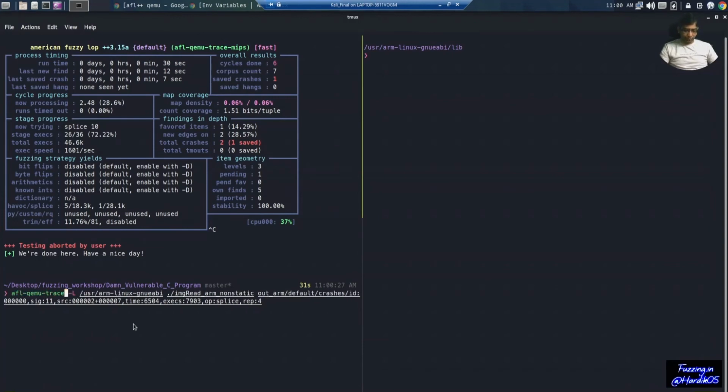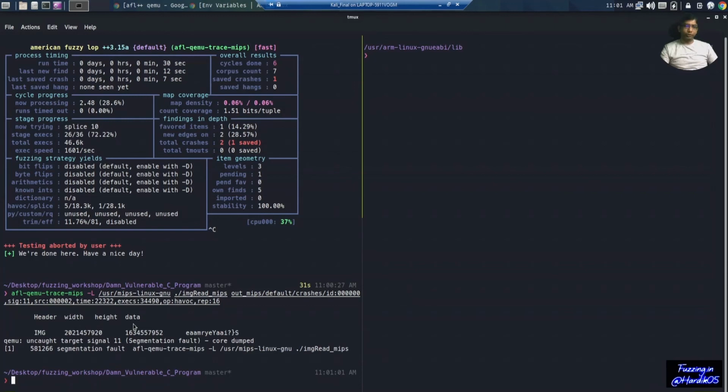Remember that we are using a MIPS binary here, so we need to give the MIPS library. Again we need to use the MIPS binary, and we need to change the path to the crash file in out_mips. Right. So there is a segmentation fault, and again the same root cause is likely there: the width is too big.